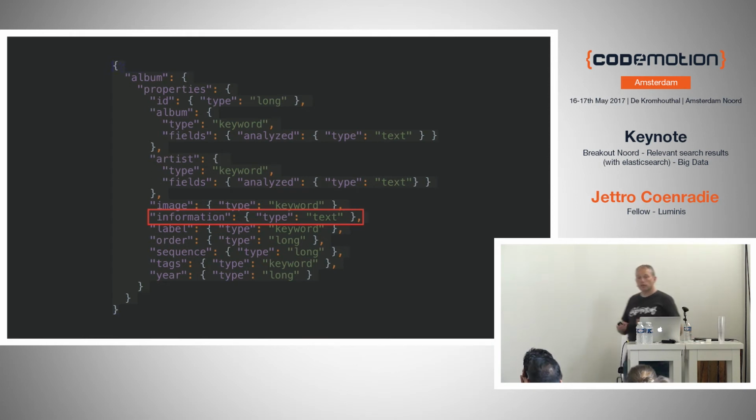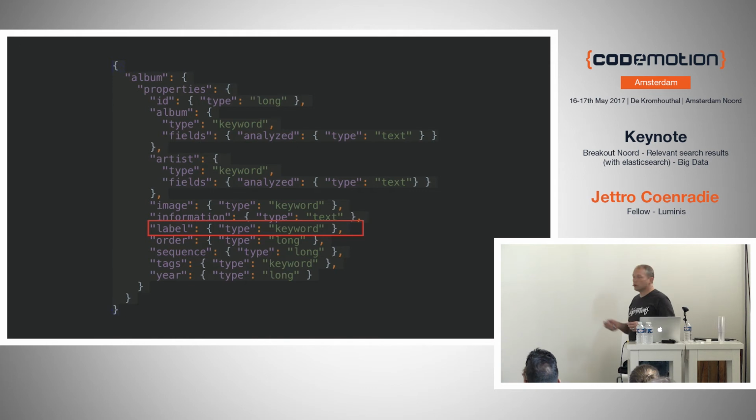This is a mapping that you can provide to Elasticsearch. So if you create an index in which we store the documents, you provide a mapping. The example I show here is the information field. We say it's of type text. Type text would mean for Elasticsearch to just analyze it in a standard way, which is almost similar to the one I've shown, except for the stop words.